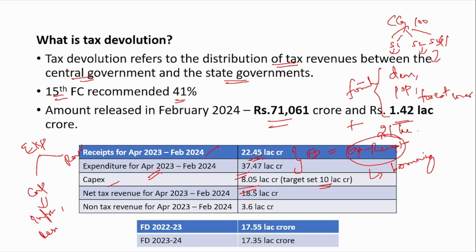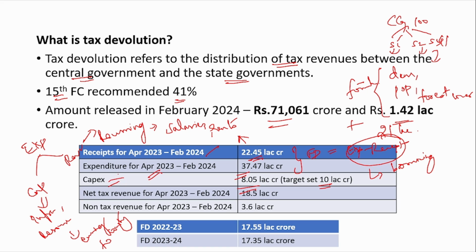It creates resources that bring earnings to the country. But revenue expenditure is recurring expenditure, like salaries and rents. It does not give anything in return. You have to spend your recurring expenditure every month. So this is called revenue expenditure.